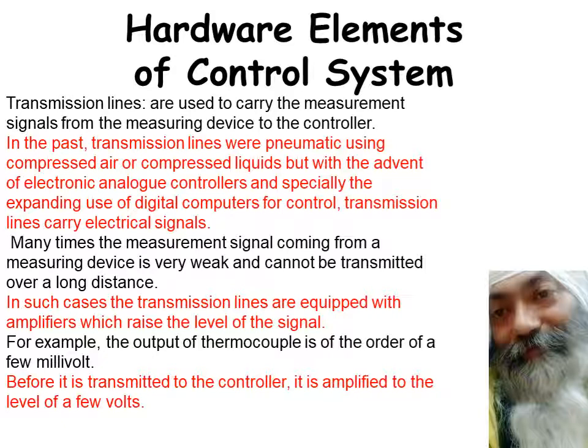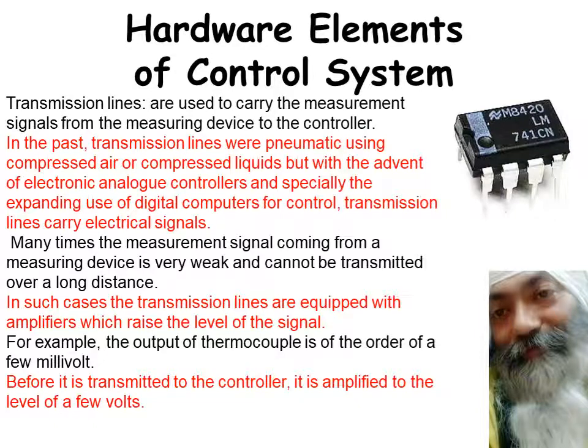You have been using op amp 741 from school time, I believe. This traditional op amp 741 is the simplest example of an amplifier, although various types of amplifiers are in use to serve this purpose of amplifying the weak signal into a stronger signal so that it can be transmitted further.